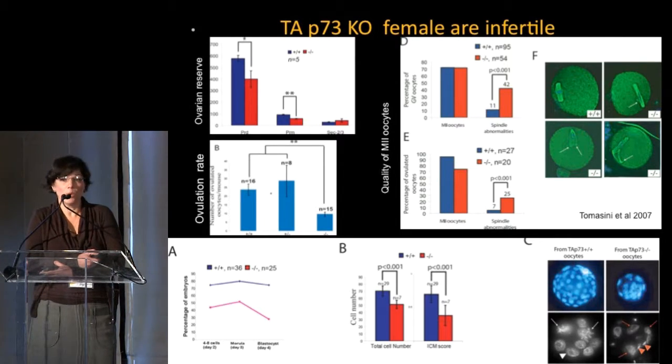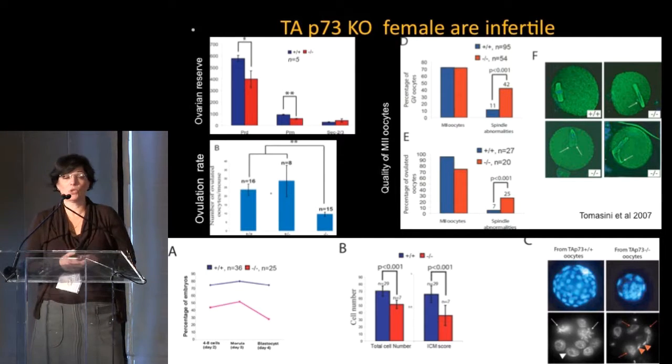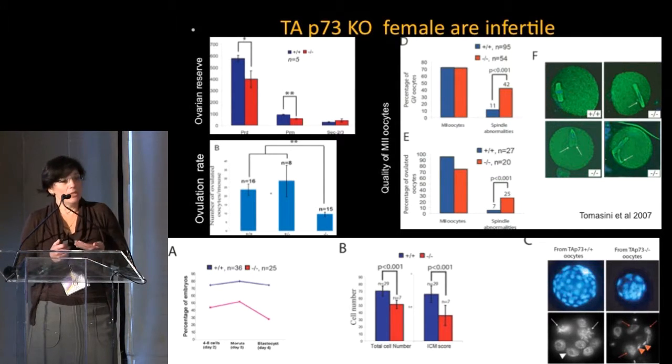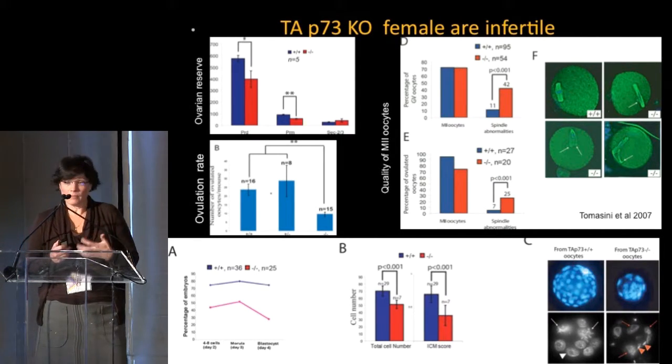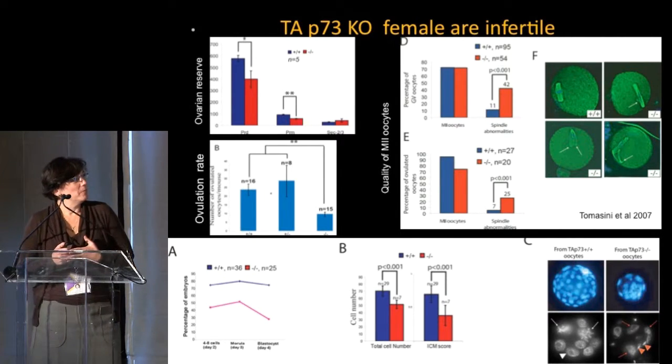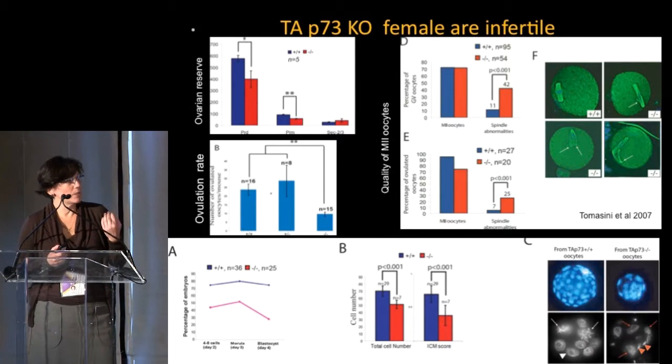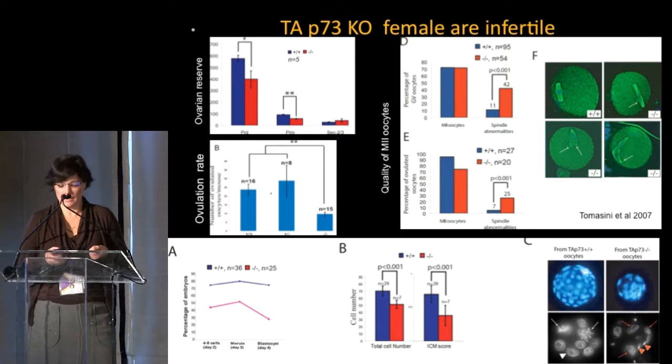And when you look at the quality of their oocytes, whether matured in vitro or in vivo, they have a high number of chromosomal scattering and chromosomes misaligned all over the place. If we do an IVF, because normally these oocytes do not fertilize in vivo, since the mice don't like to mate due to problems in the brain as well, we found that the embryos are of very poor quality. They tend to arrest anywhere between the 4 to 8 cell stage, and only about 30% make it to the blastocyst stage. The ones that do have very few cells and a very poor quality inner cell mass. So why is this?